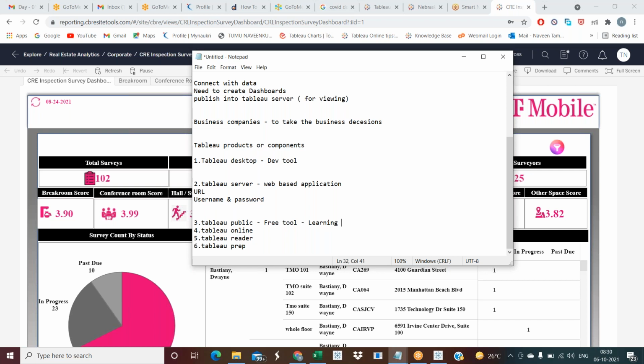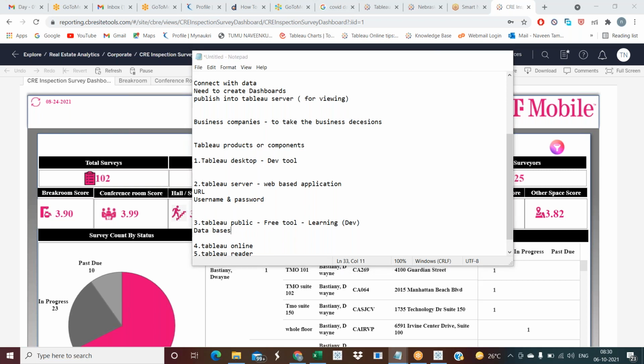It's also a development tool like Tableau Desktop, but just for practicing. It has a lot of limitations. We cannot connect with databases. We can only connect with flat files, meaning Excel files and text files.